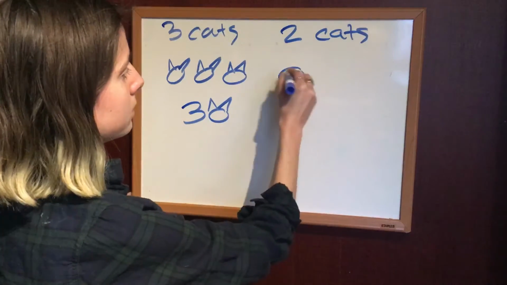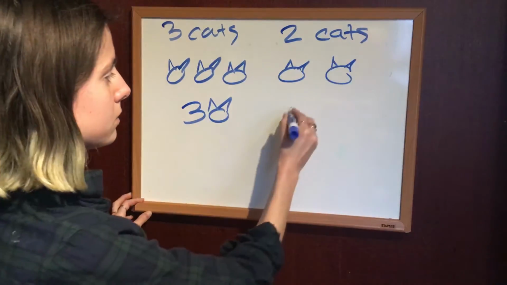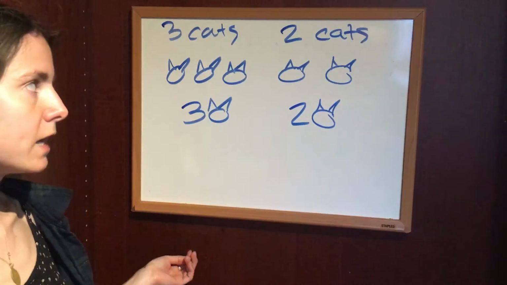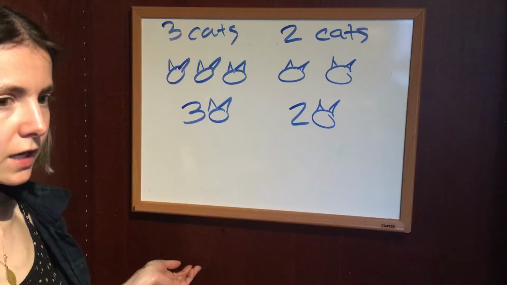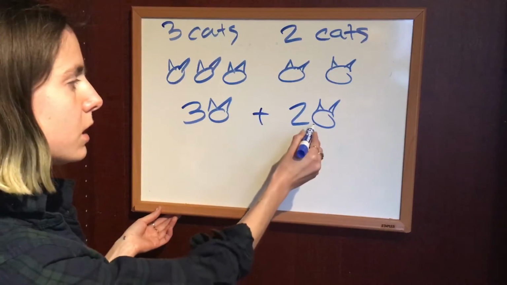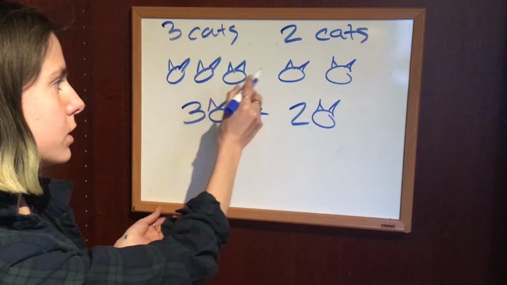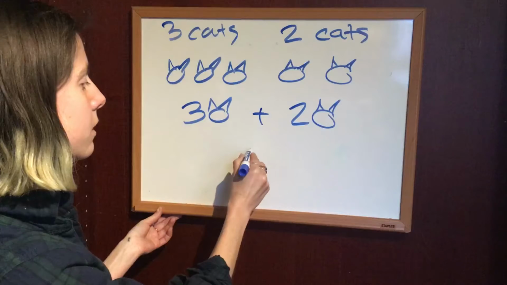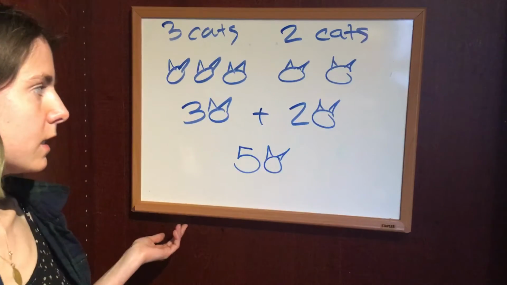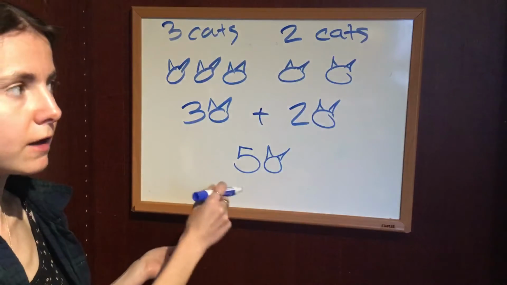cats. Here are his 2 cats, and we can write that like that. 2 cats. They get all their cats together. That's 3 cats plus 2 cats, and all together that's 1, 2, 3, 4, 5 cats. So we can write it like that. 3 cats plus 2 cats together is 5 cats.